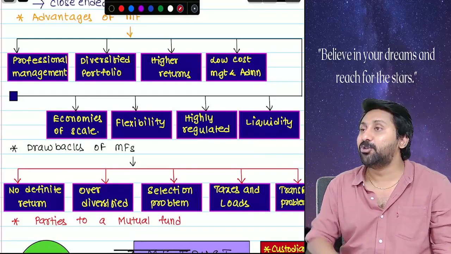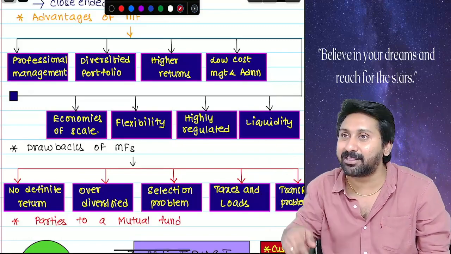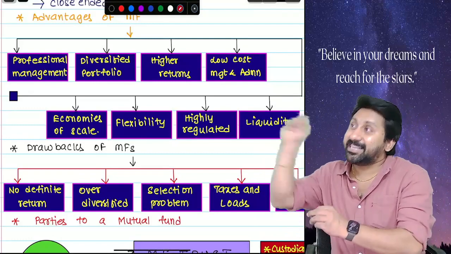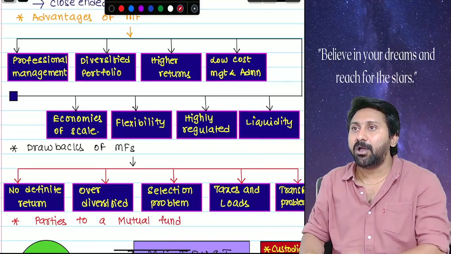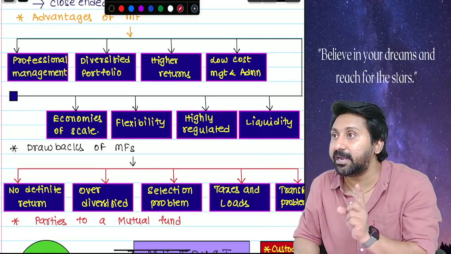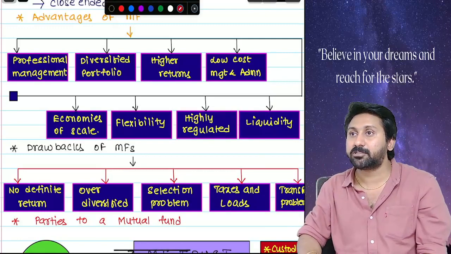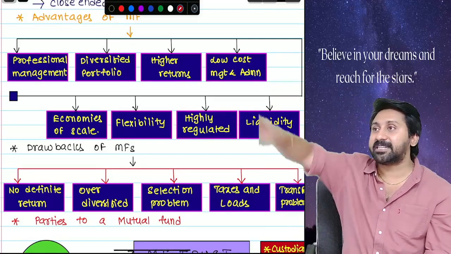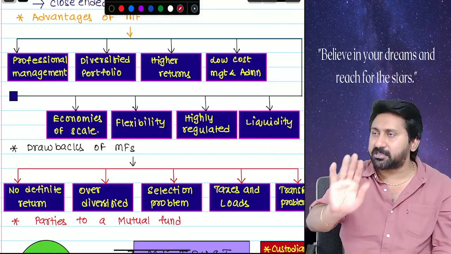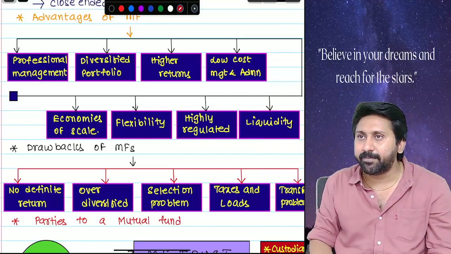Listening? You may get a doubt, sir, then why will they do all this free of cost to me? They will not do it free of cost. But the headache of each share will not be there for you. On a unit they will charge initial expenses, also called entry load. We will discuss it at the end of this chapter. As of now, remember there is a concept called entry load.